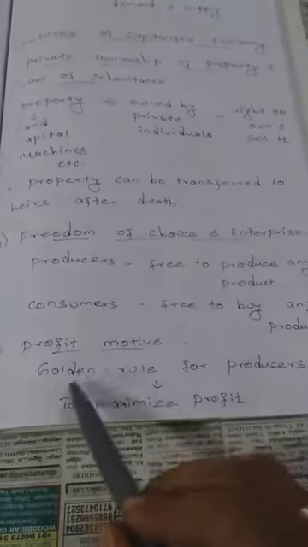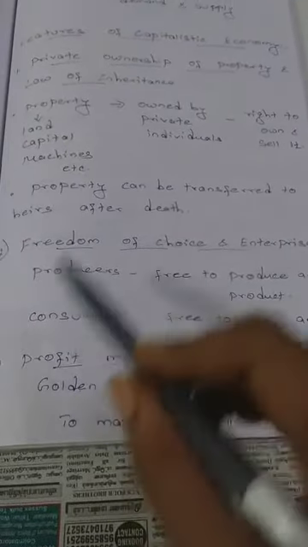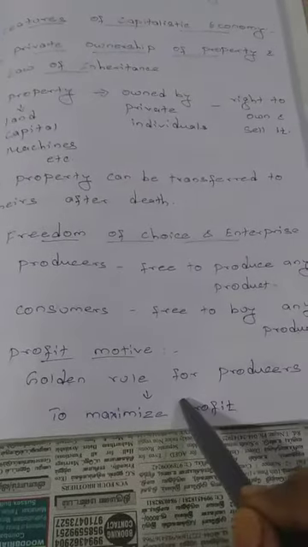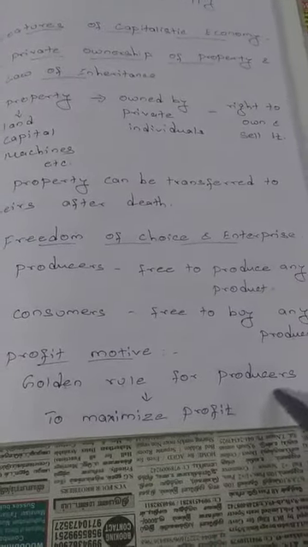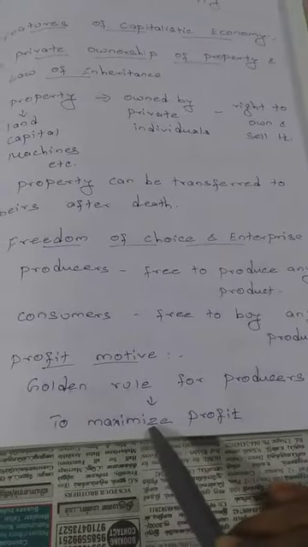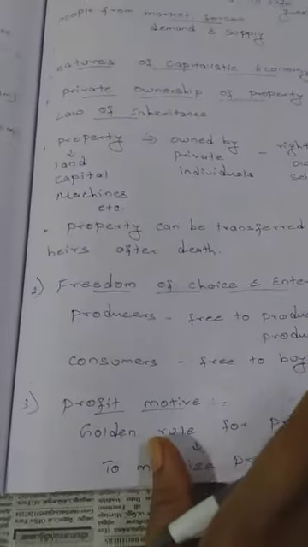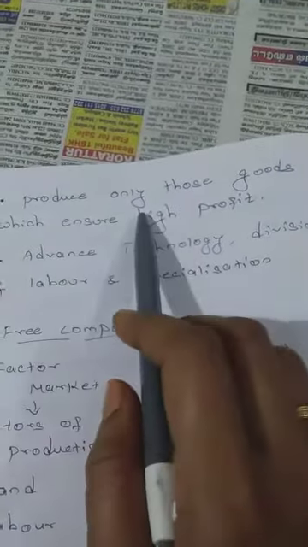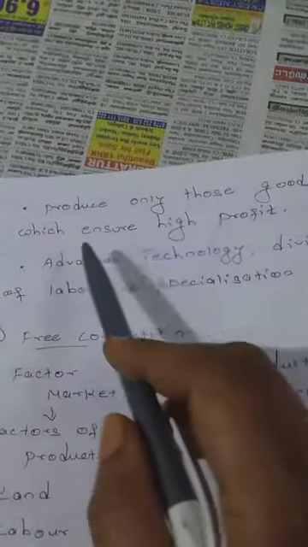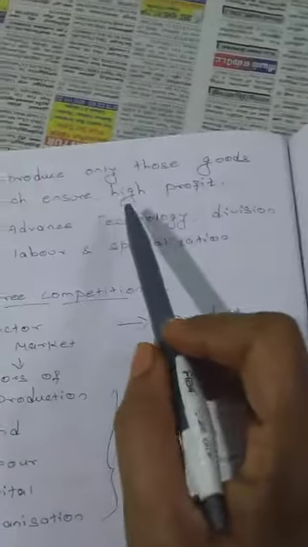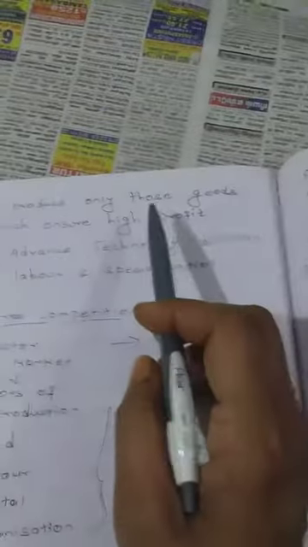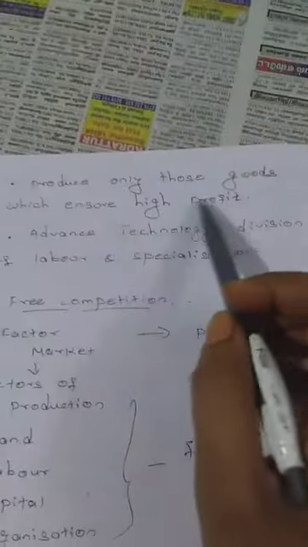And third point is profit motive. So in case of capitalistic economy, the companies work only for profit motive. So the golden rule of producers is to maximize profit. So to increase the profit is the only motive of capitalistic economy. And producers produce only those goods which ensure high profit, means which gives the maximum profit.